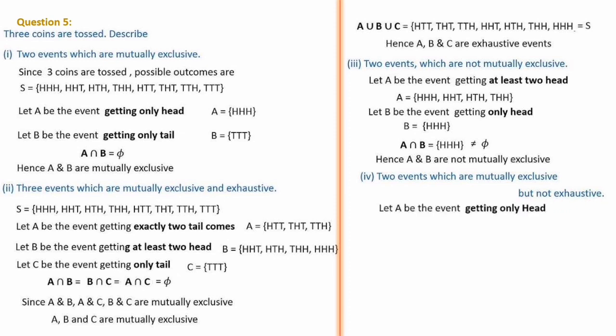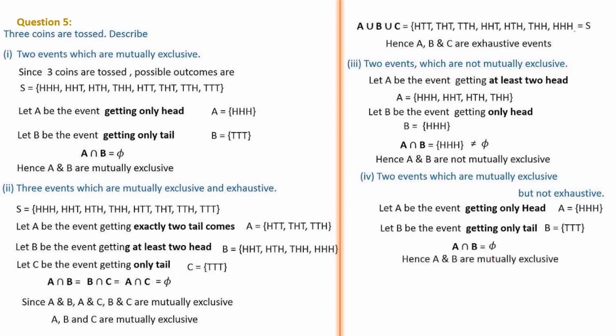Let's take A be the event getting only head. Only head means A is equal to H. Before also we have written this one. B be the event getting only tail. Only tail means B is equal to T. So clearly there is no common element. Then A intersection B is a null set, and A and B are mutually exclusive. You can write the conclusion.